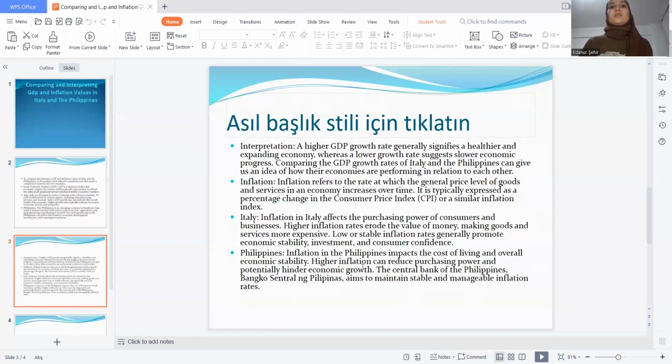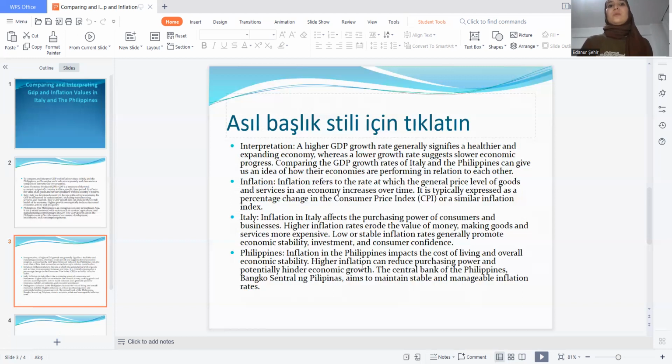Inflation in Italy affects the purchasing power of consumers and business. Higher inflation rates erode the value of money, making goods and services more expensive. Low or stable inflation rates generally promote economic stability, investment, and consumer confidence.